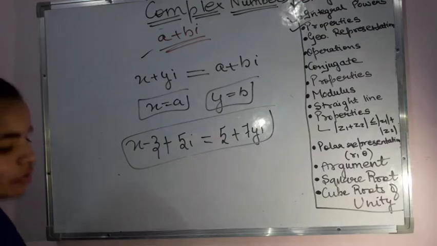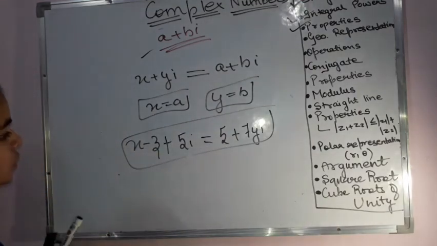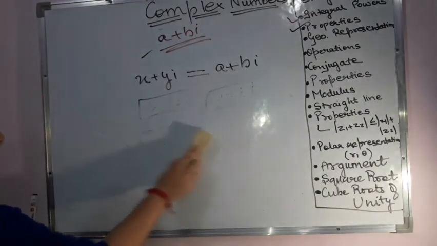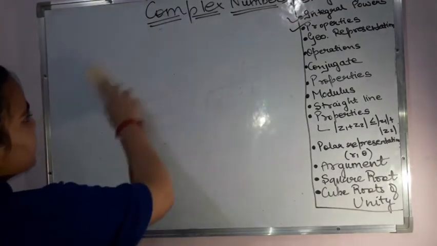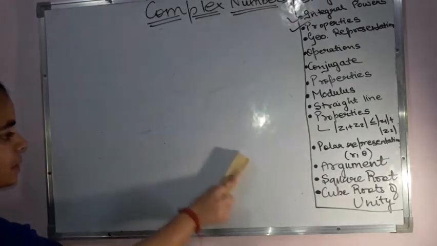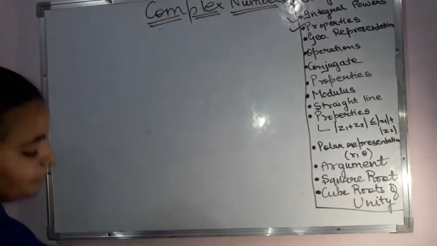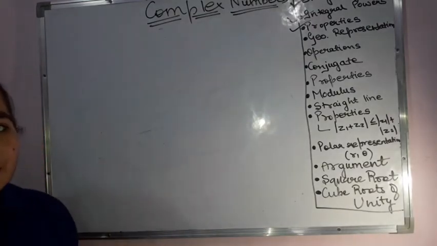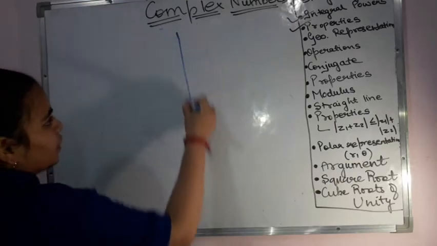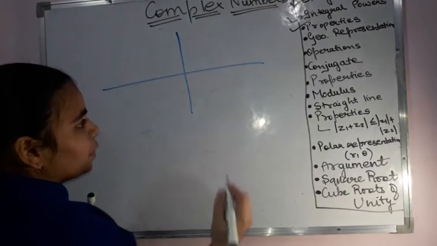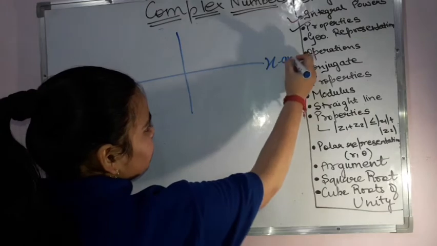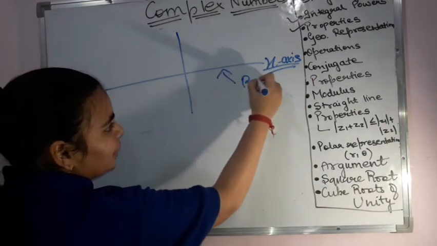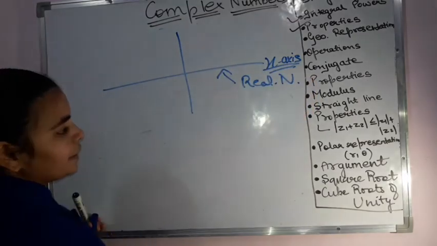Now quickly seeing the geometrical representation of a complex number. Like we used to represent our real numbers on a coordinate plane, right, with the help of coordinate axes. Although it is not a part of our syllabus for this year, still a briefing of it. The geometrical representation will be like this. The plane that we use is known as an Argand plane. Rest everything is the same. The only thing is that this x-axis, which was there in the case of real numbers, will be used to represent the real part.